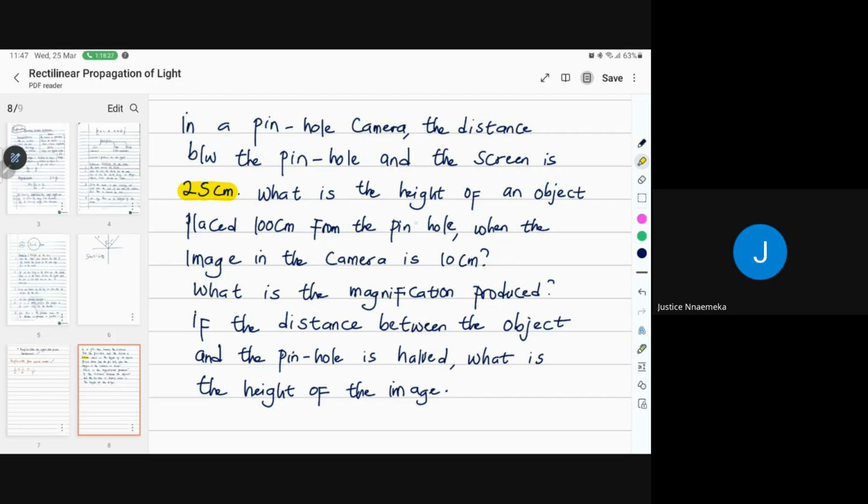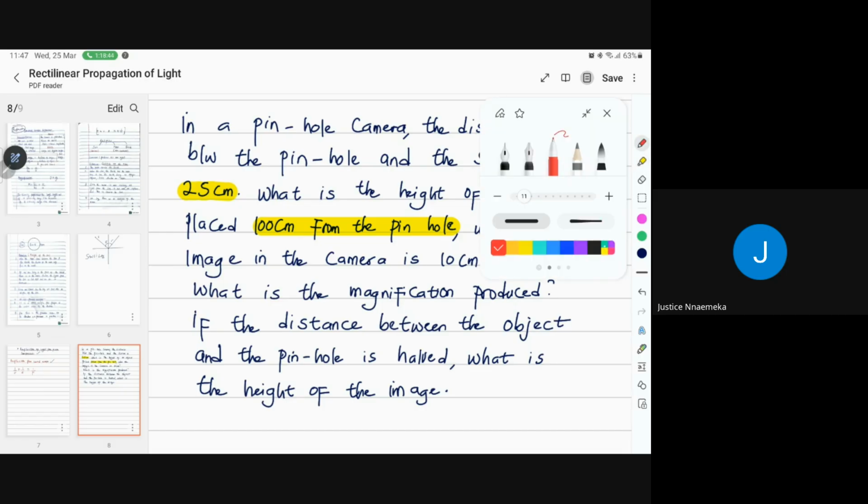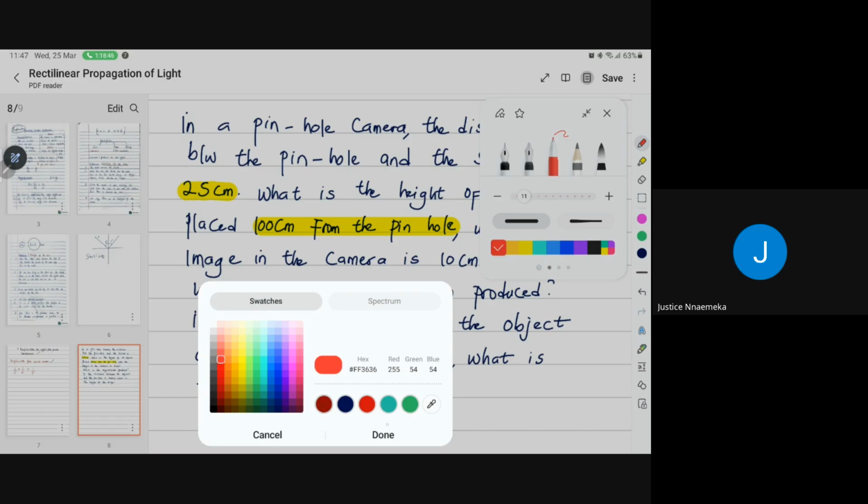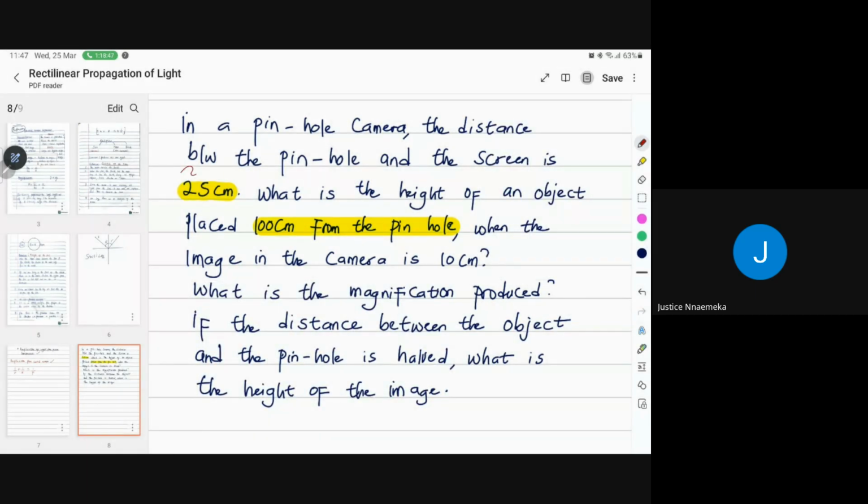Now, what is the height of an object placed 100 centimeters from the pinhole? So 100 is your U, the object distance, and 25 is the image distance. I'm just giving you the parameters so that you can solve it. This is your V, and this is your U.